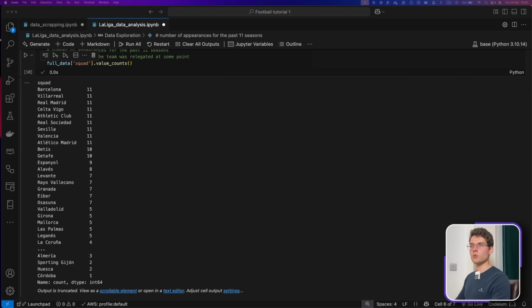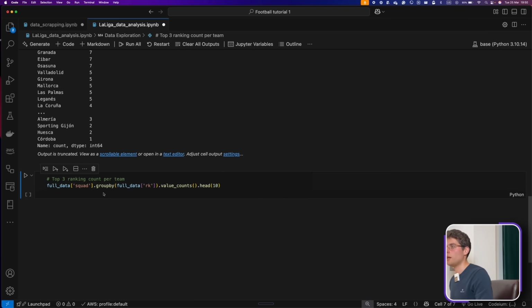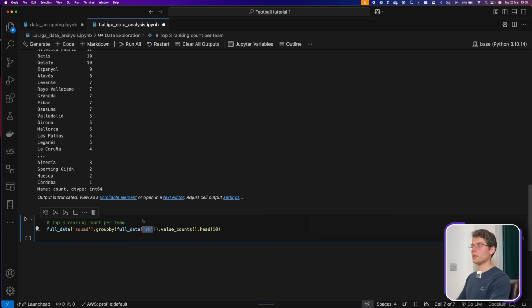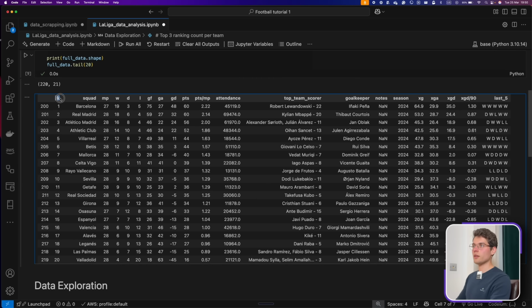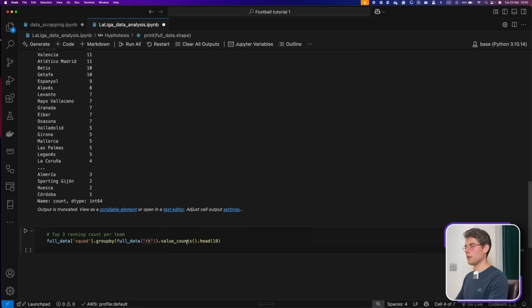And then we can also look at the ranking as well. So if we do something like this, if we look at the same column, the squad, and we just group by the ranking. So we have this attribute, the ranking. So if you're first, it means you won La Liga, if you're second, then it means you're the second in La Liga, and so on.